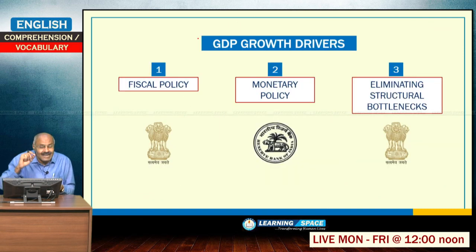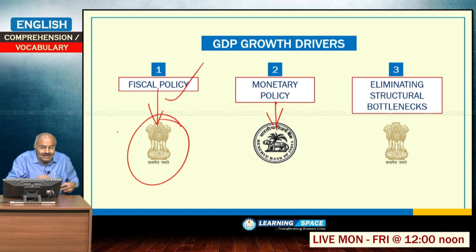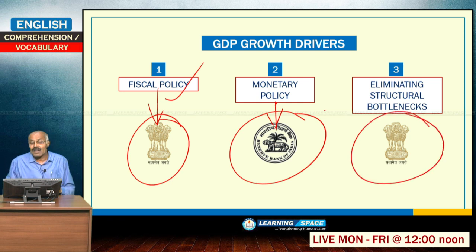So, you should have a clear idea about what is monetary policy and what is fiscal policy. Reducing taxes or increasing government expenditure are drivers of fiscal policy. Fiscal policy is done by the Ministry of Finance, and monetary policy is within the purview of the Reserve Bank of India. Then there is eliminating structural bottlenecks in the economy.